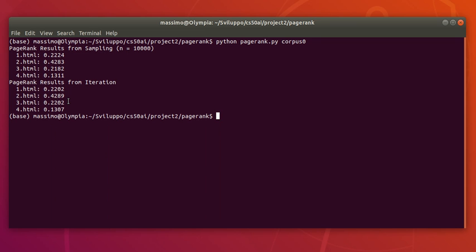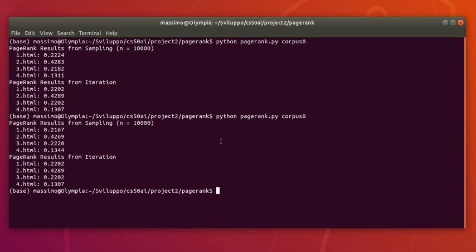from the iterative algorithm. Let's try another time, and we see that the results are very close to each other, but the results that come from the first approach are slightly different from the previous results, again coming from the first approach, because the first approach is based on sampling and has a pseudo-random element, so it's not deterministic, while the second approach is deterministic.